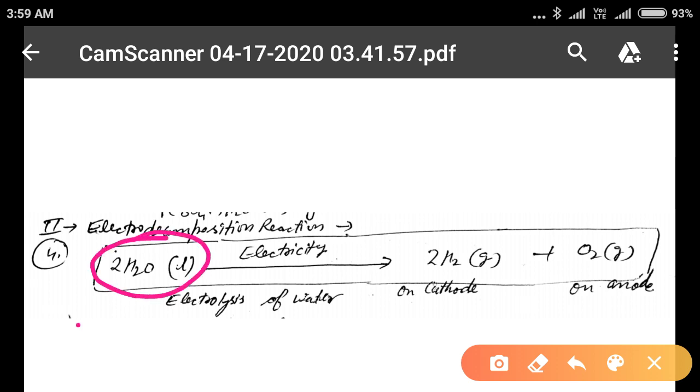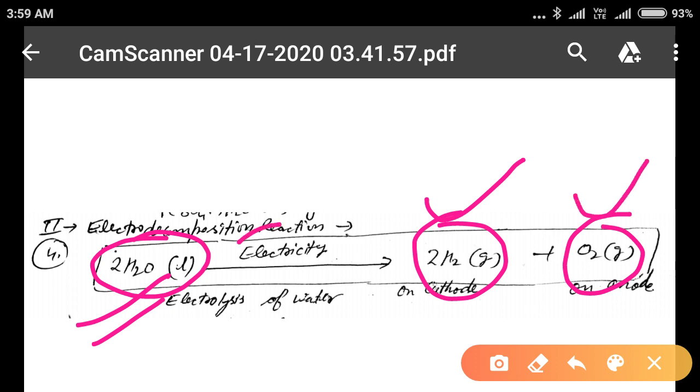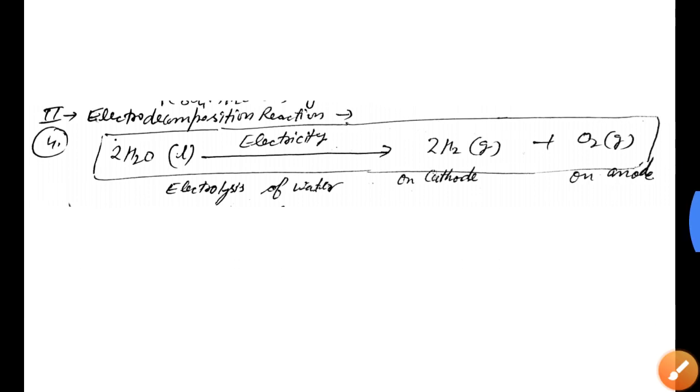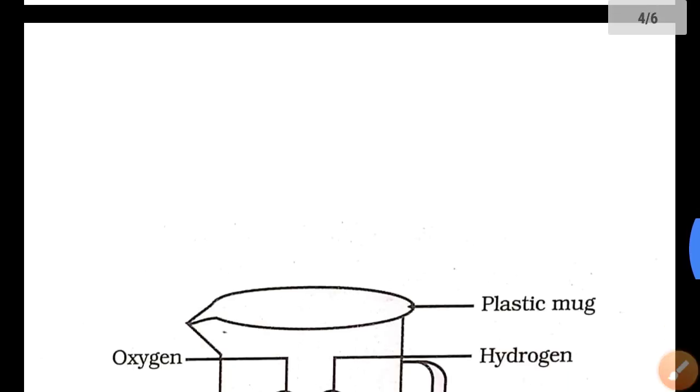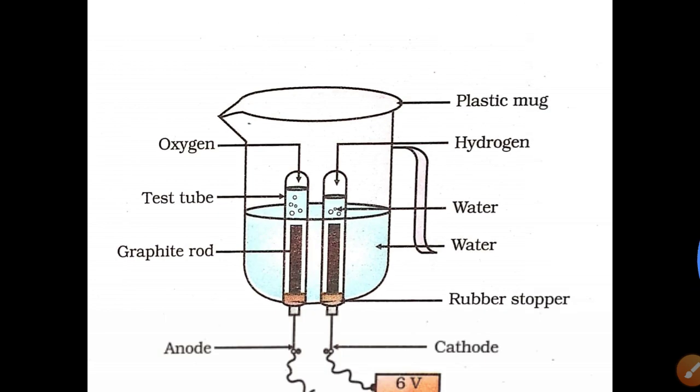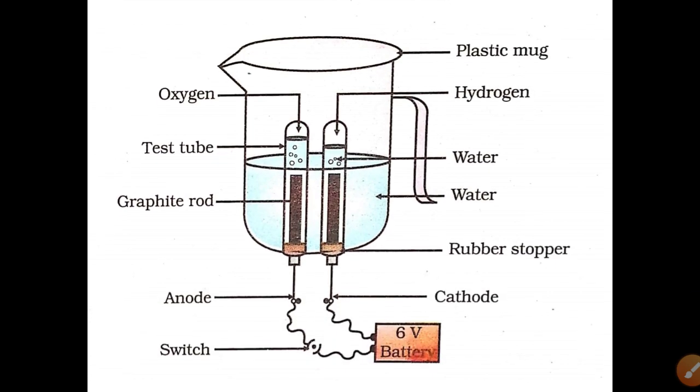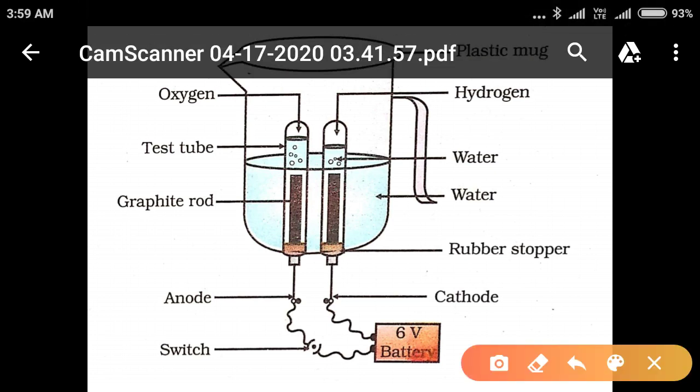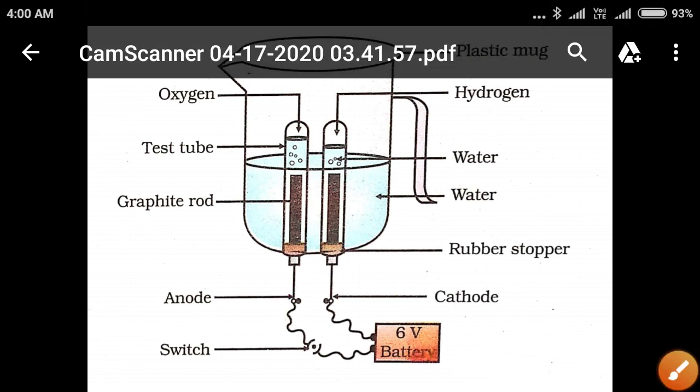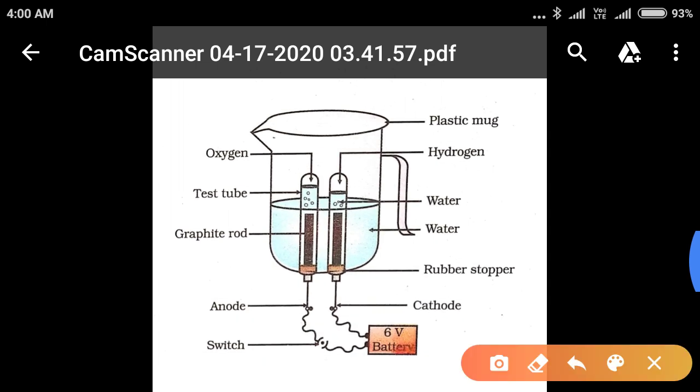For example, water can be broken down or split up into its constituents, hydrogen and oxygen, by using electricity. Diagrammatically, we can understand this phenomenon here. This is the electrolysis of water.